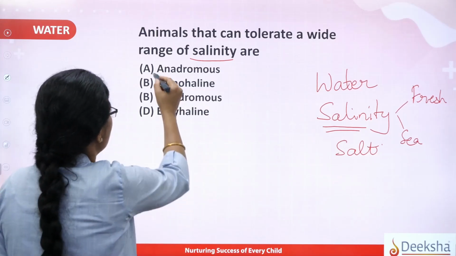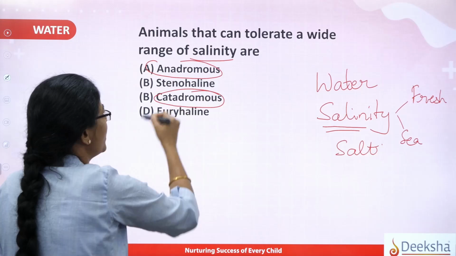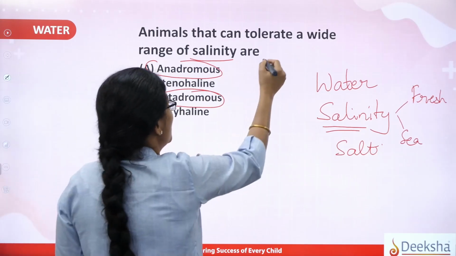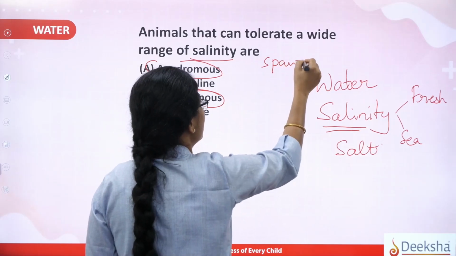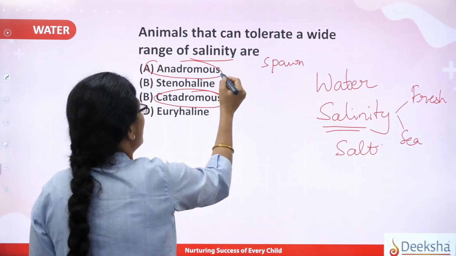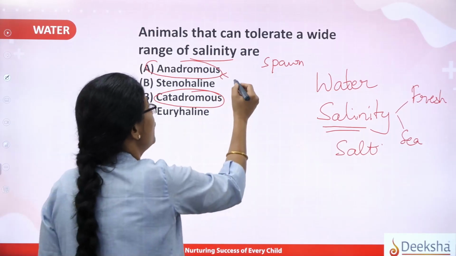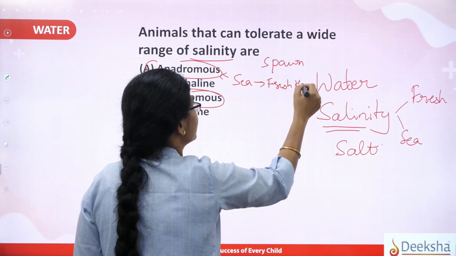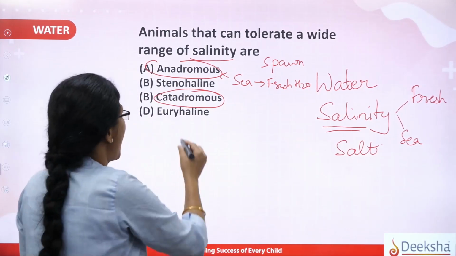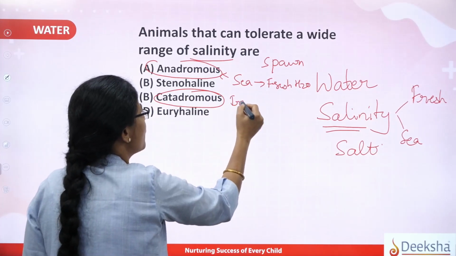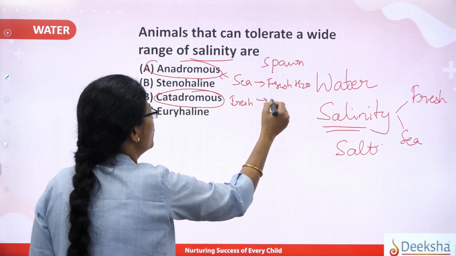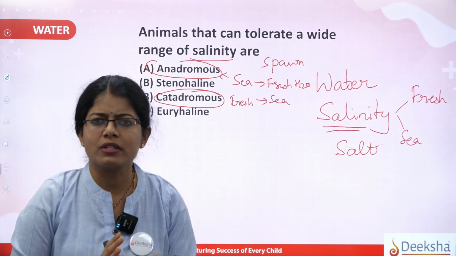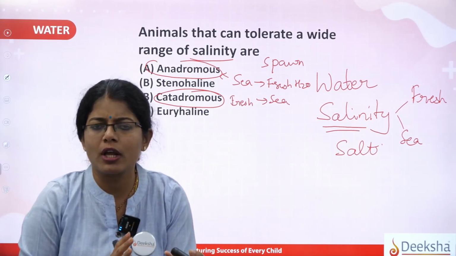Now in this option, if you see, A and C are talking about the migration of the fishes. For example, it is found that during the spawning season, anadromous fishes will try to migrate from sea to the fresh water. Correct? And catadromous will go the reverse way, from fresh water to the sea. So this is a migration act shown by the fishes when the spawning season actually appears, right?